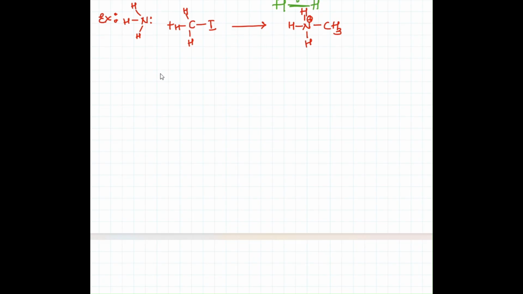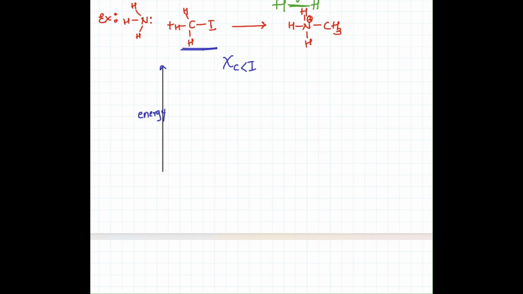In this compound, let us consider the energy profile diagram. We know that the electronegativity of carbon is smaller than iodine, right?